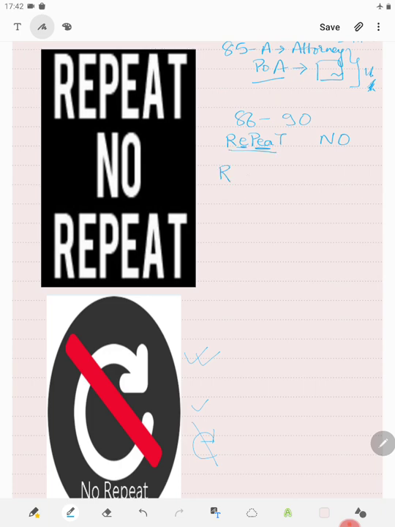So R, section 86, and this R stands for records that are given by a foreign court, so judicial records given by a foreign court.